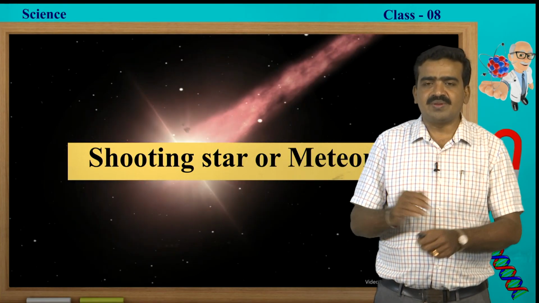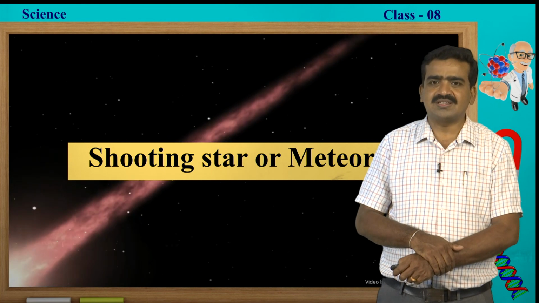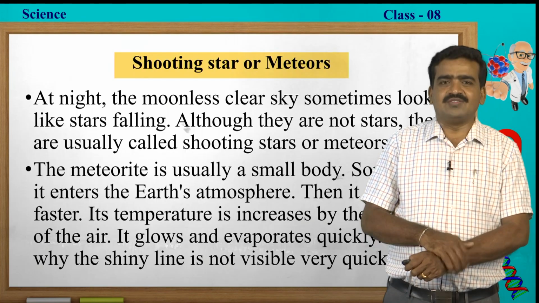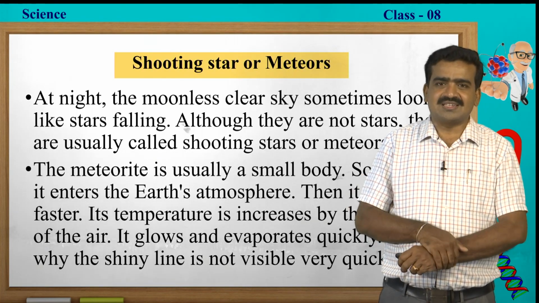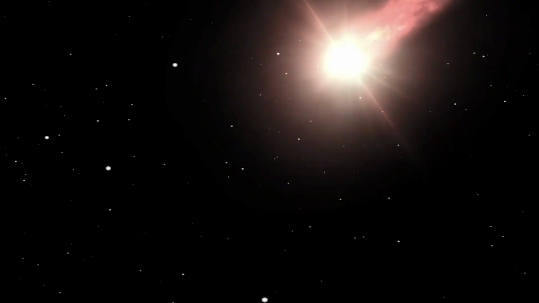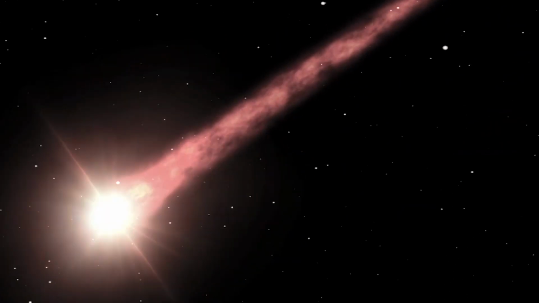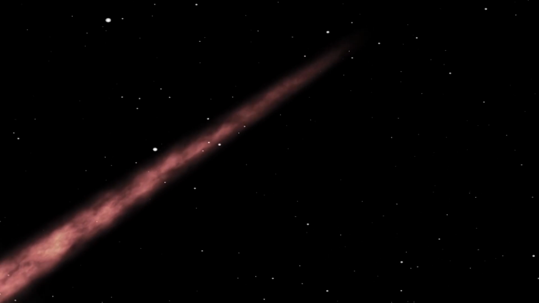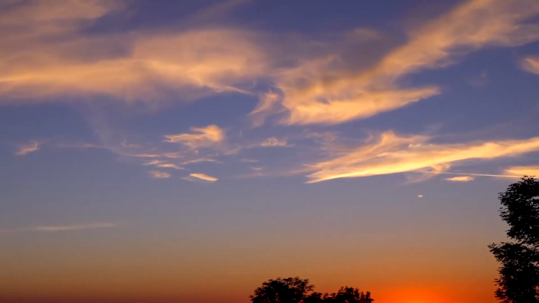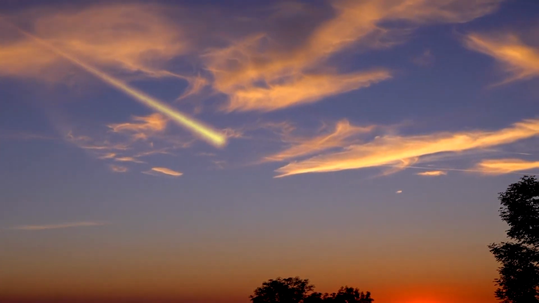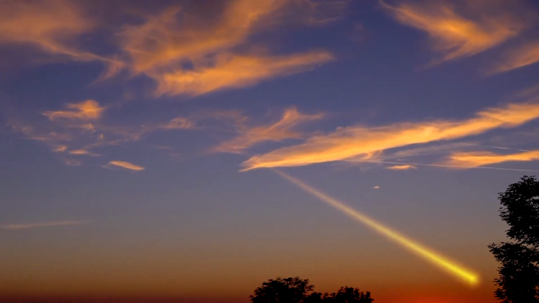So, we have other members in the solar system, what we call shooting stars or meteors. We can see these meteors in the night sky. A meteor is usually a small body. Sometimes it enters the earth's atmosphere, then it becomes faster. Its temperature increases by the friction of the air.